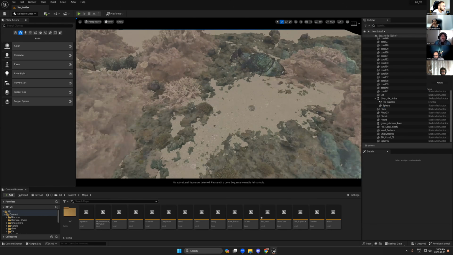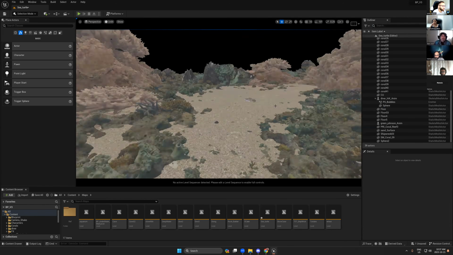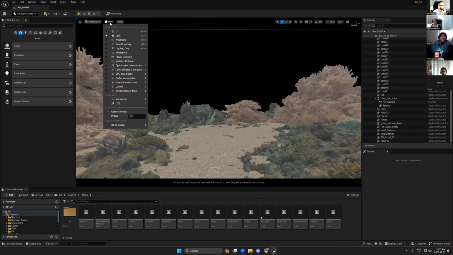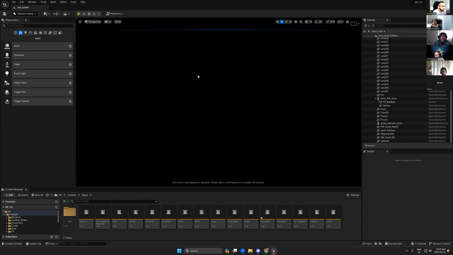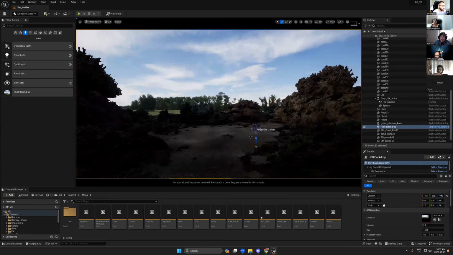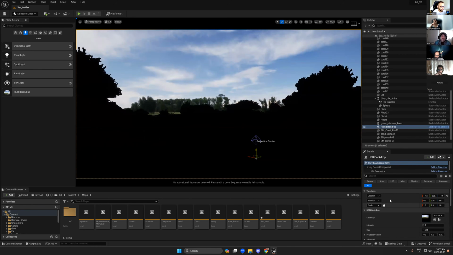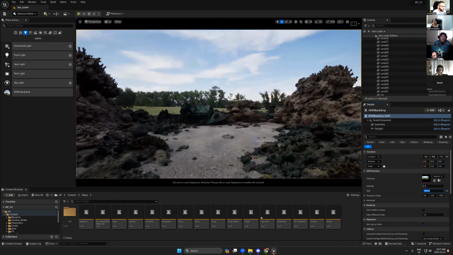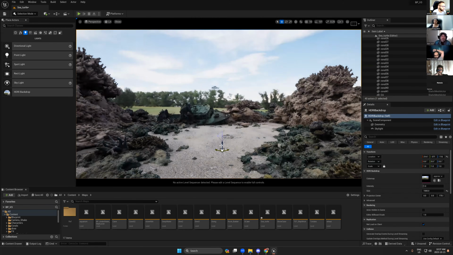So let's say you have this beautiful underwater scene and you need to start creating your scene. The first thing you have to do, if you are going to see the water surface, is add an HDR light. So I will create an HDR light, and let's say 1500.